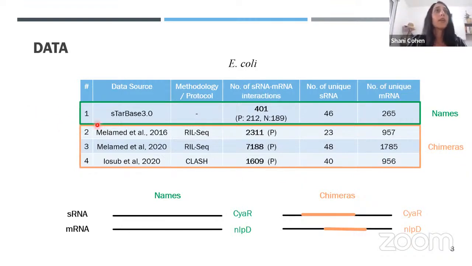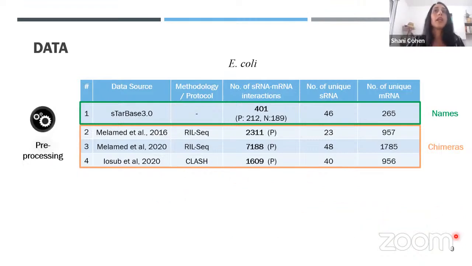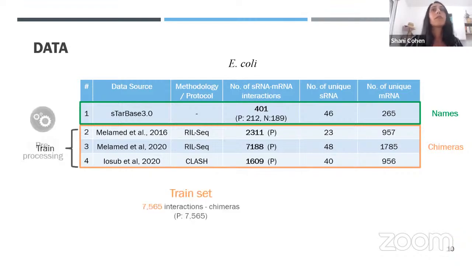The first data source, named SR-based, contains interactions that were manually collected from the literature. It includes both positive and negative interactions, as the negatives are sRNA-mRNA pairs with experimental evidence for having no interaction. The three other sources are high-throughput experiments that provided only positive interactions in the format of sRNA-mRNA chimeric fragments. To ensure the high quality of the data, we ran a pre-processing step that included filtering and alignment of the different data formats. Then we ended up with a unified dataset that's suitable for evaluating machine learning models.